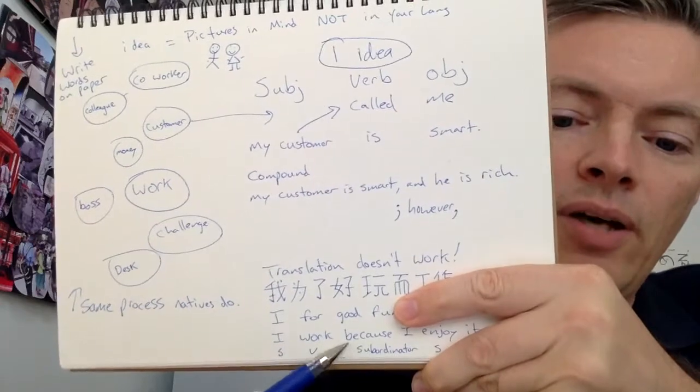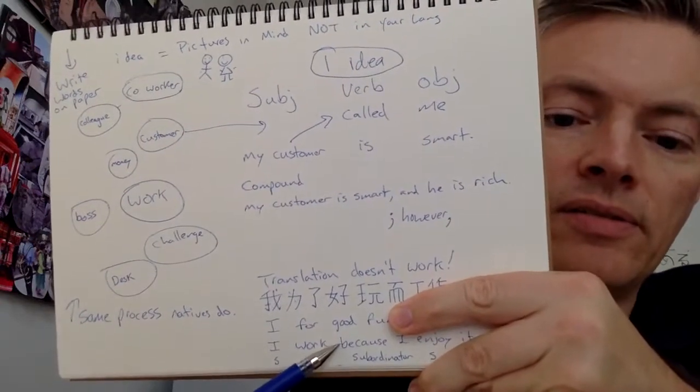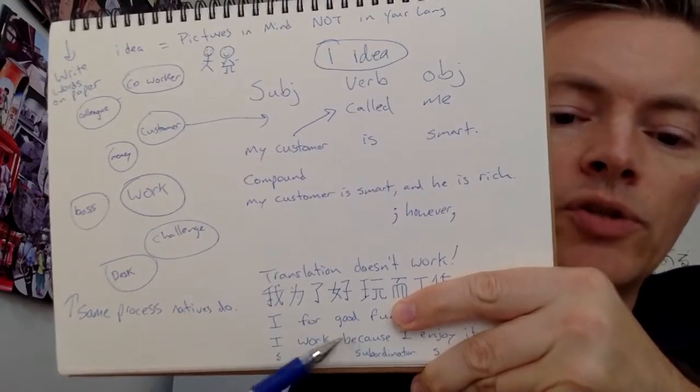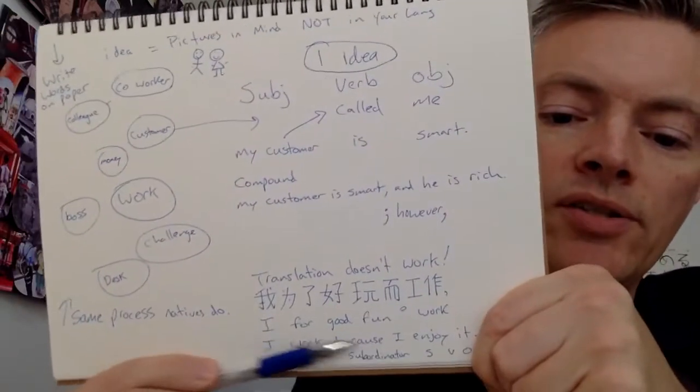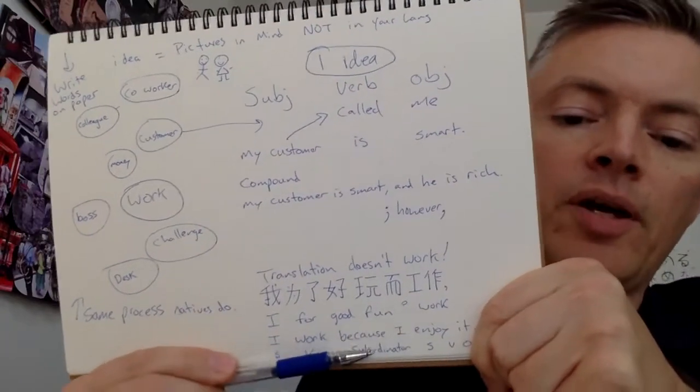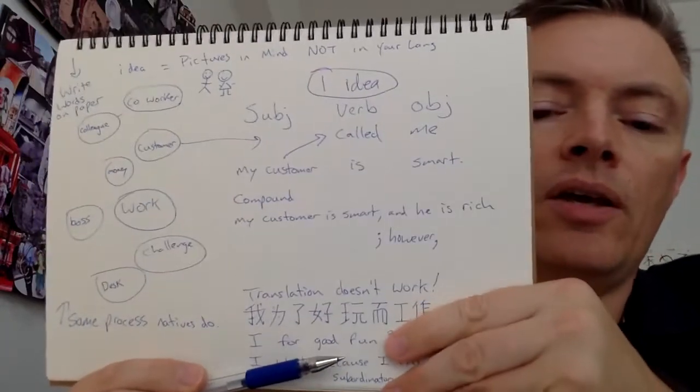You see here I have because. That's a complex sentence. Okay? So although, because, any of those words. It's just the same thing though. It's just two ideas connected. I work is one idea and I enjoy it is another idea. And because tells you the relationship.